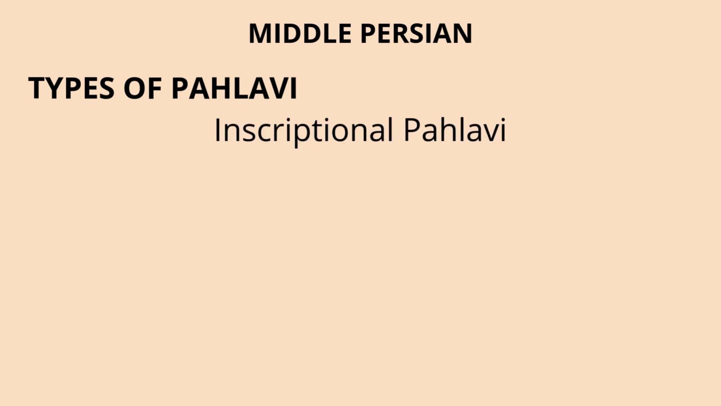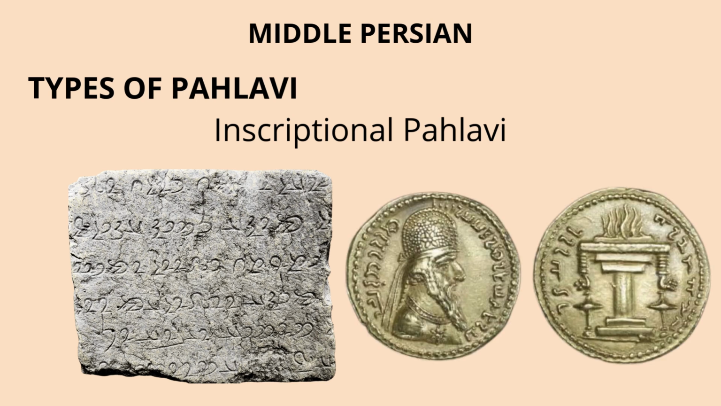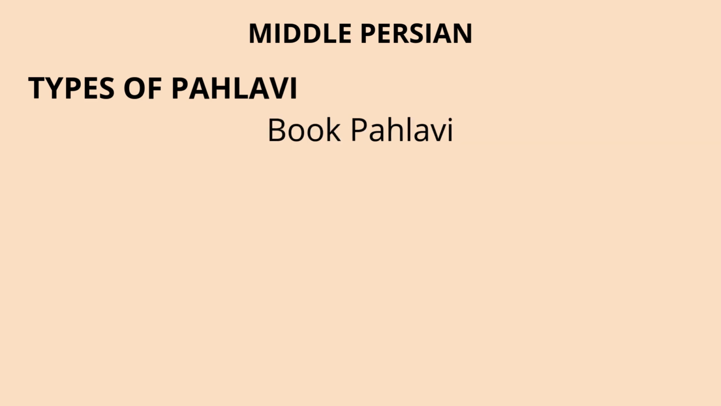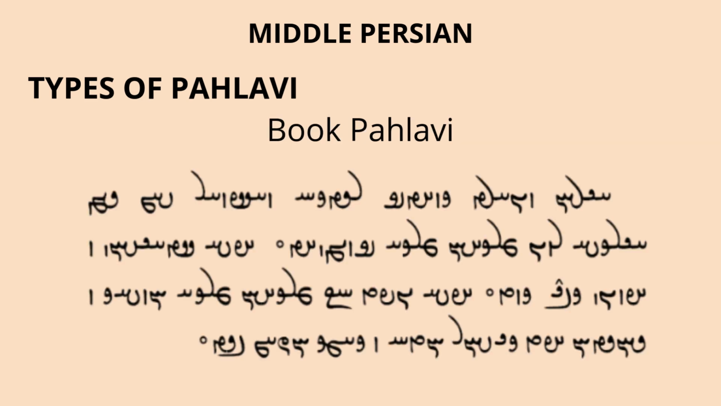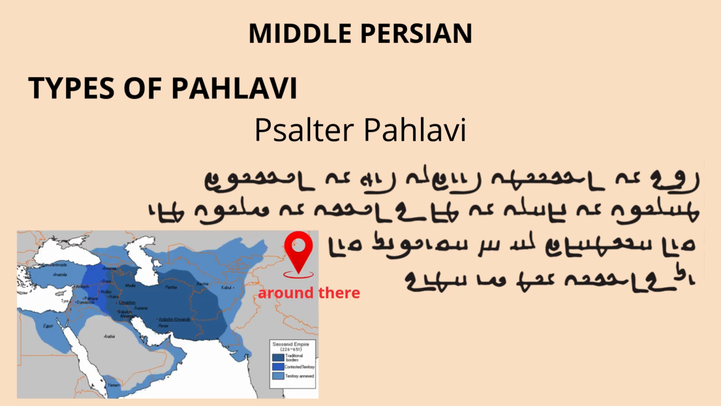Now there were different types of Pahlavi scripts. First, there was the inscriptional Pahlavi, which was used on rocks, coins, or seals. It was very bold and clear, and it was meant to last forever. Then there was Book Pahlavi, a simplified cursive version of the Pahlavi script used for writing books. It was a bit harder to read because there were fewer letters, but it was easier and quicker to write. We also have Psalter Pahlavi, which was used by Christian communities to translate parts of the Bible, especially the Psalms, and was found in places like modern-day East Turkestan.